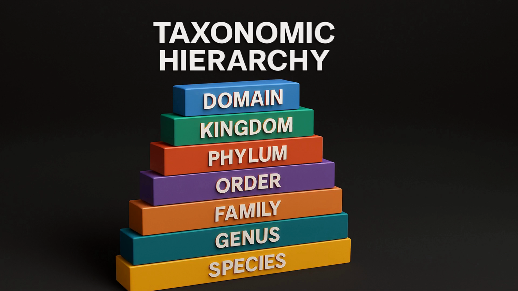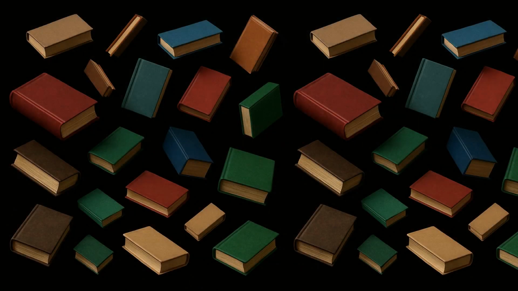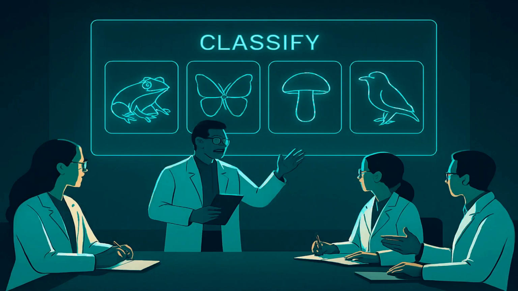Today, we are going to learn something very important for NEET, the taxonomic hierarchy. Now, you may wonder, why do we need a hierarchy? Think of a library. Books are not scattered randomly. They are arranged shelf by shelf, subject by subject, until you find the exact book you need. Similarly, in biology, scientists classify organisms step by step, starting from broad groups and narrowing down to the most specific.